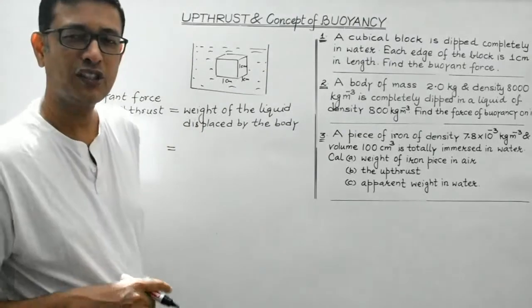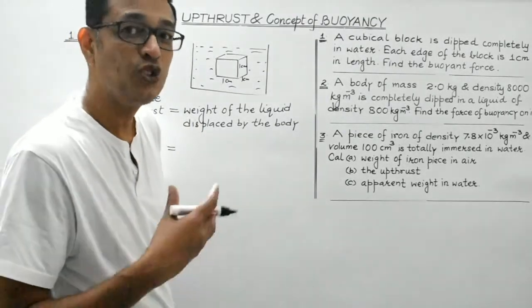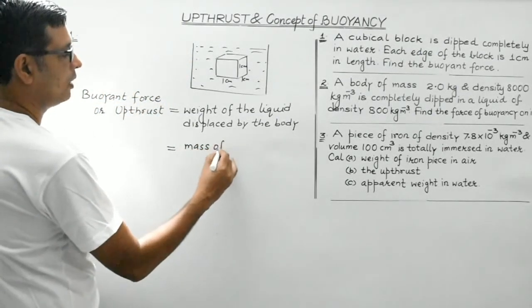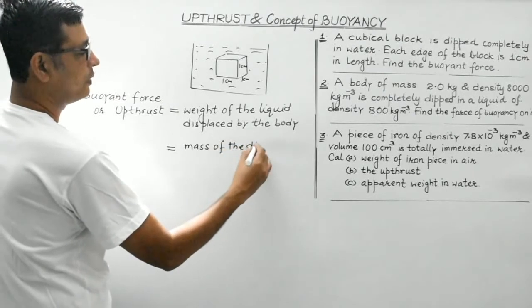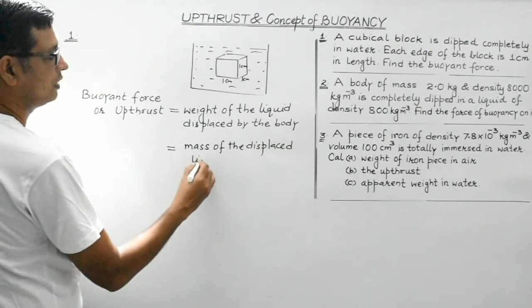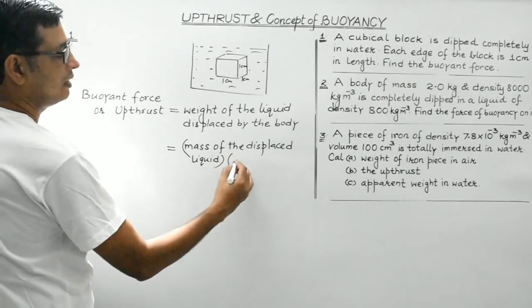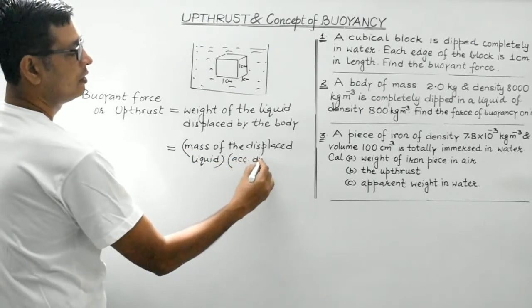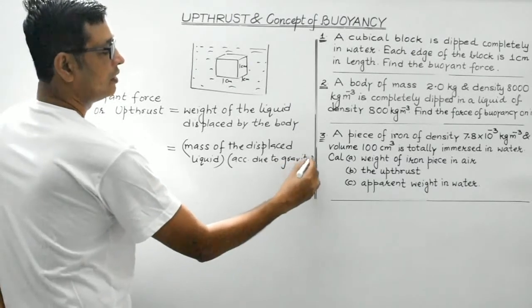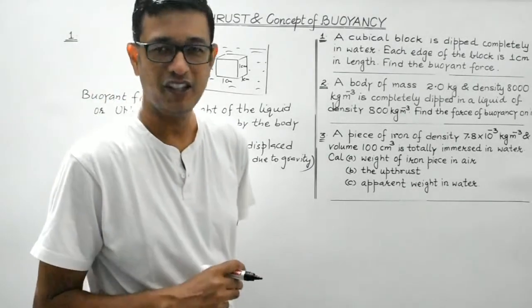Now weight, what is the formula for the weight? It will be equal to mass into g, right? It is equal to mass of the displaced liquid multiplied by acceleration due to gravity, that is small g, isn't it? Weight W is equal to mg, nothing new here.